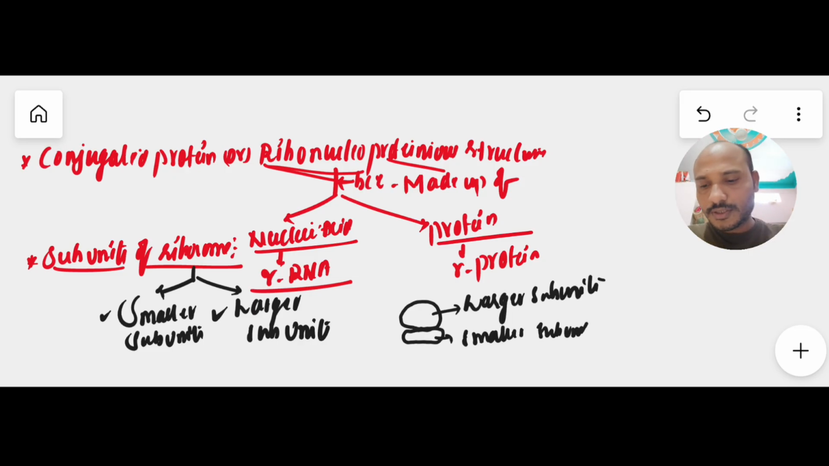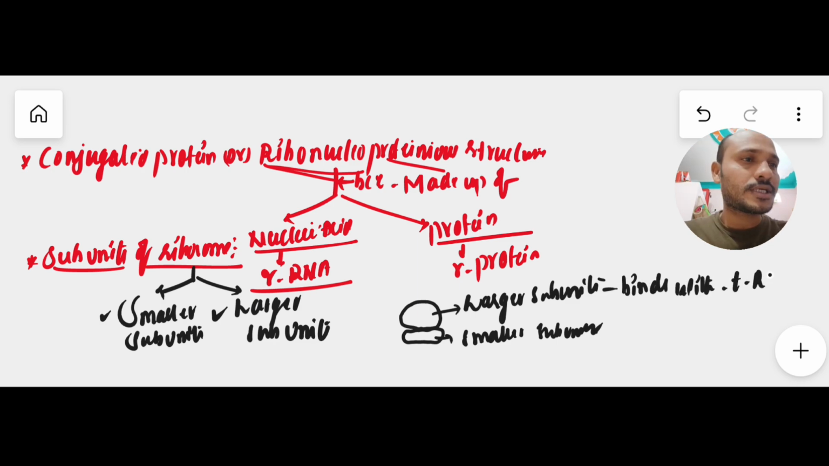The larger subunit generally binds with the very important tRNA. Here tRNA means transfer RNA. Generally we have three types of RNA: one is rRNA, the second is mRNA, the third is tRNA. Here tRNA generally binds with the larger subunit.